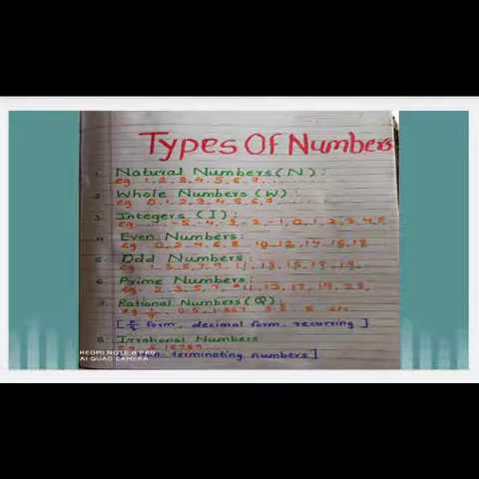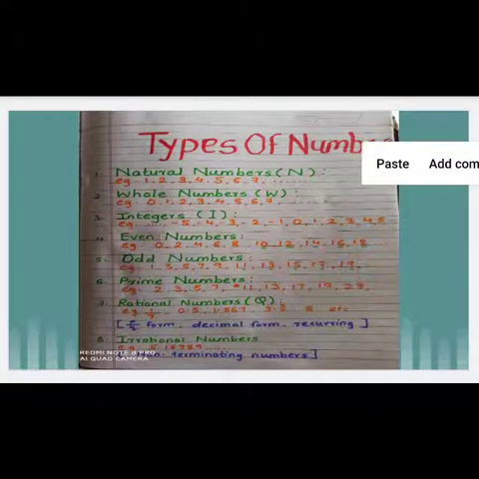If they ask for positive integers, at that time we can say only 1, 2, 3, 4, 5. If they ask for negative integers, we can say minus 1, minus 2, minus 3, minus 4 and minus 5. But if they say integers, and do not mention whether positive or negative, then you have to write the following: minus 5, minus 4, minus 3, minus 2, minus 1, 0, 1, 2, 3, 4, 5 and so on.